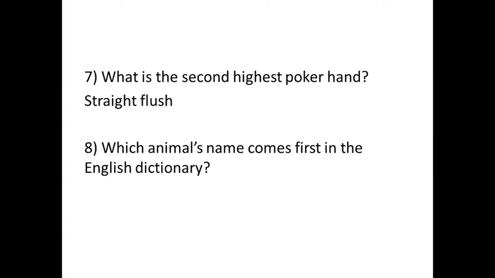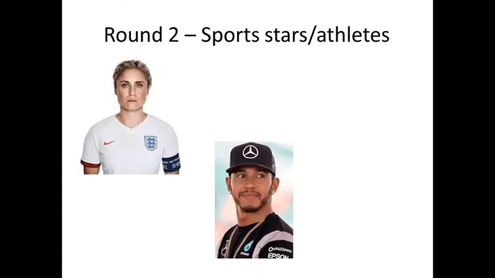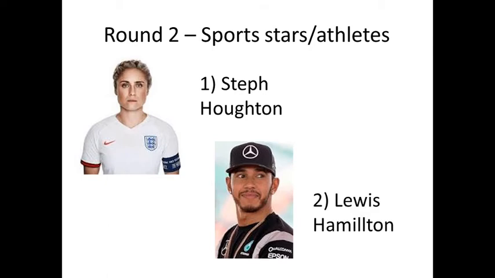Final question, round 1. Question 8. Which animal's name comes first in the English dictionary? And that's an aardvark. Round 2. So who were these sports stars and athletes? Question 1 is Steph Houghton, or Houghton, I don't know how you say that. Question 2, Lewis Hamilton.